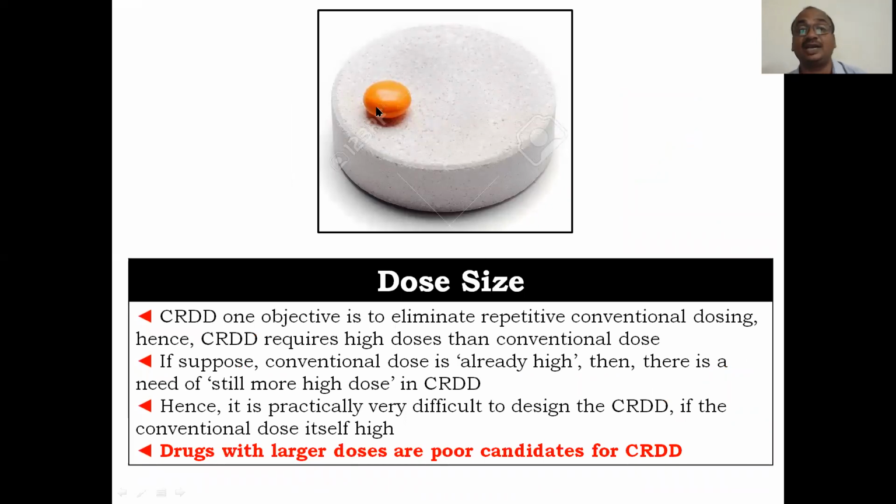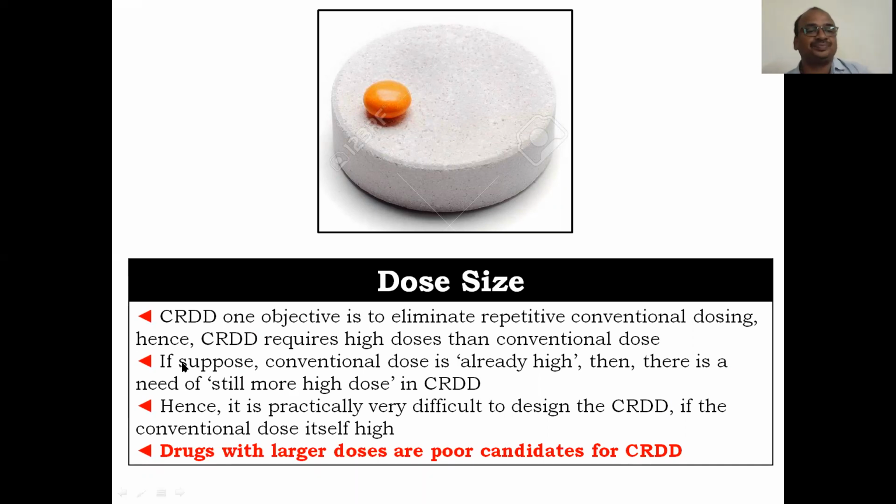We know that some of the drugs have a very low dose, some have a very high dose. Drugs with larger doses are very poor candidates for the controlled release drug delivery system, because the conventional dose itself is high, like paracetamol 500 or 650 mg. If you want to prepare a conventional dosage form, your tablet, you have to use more than 1.5 gram.